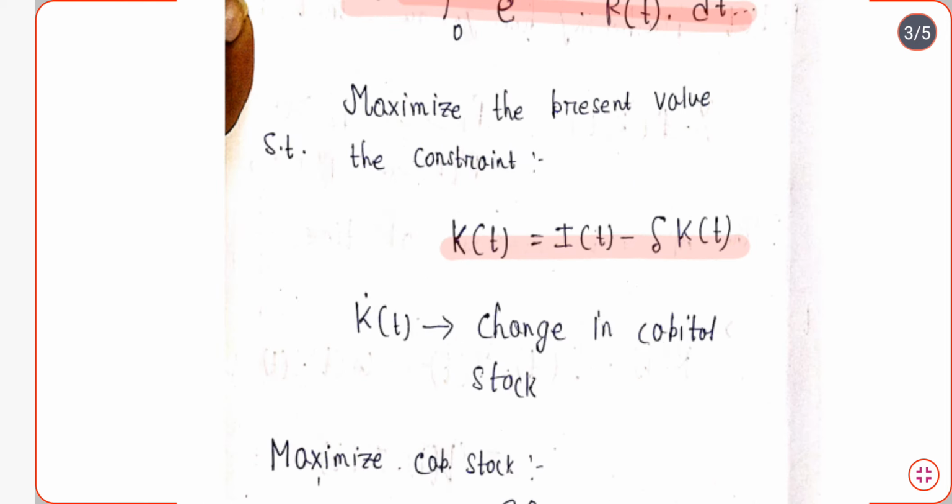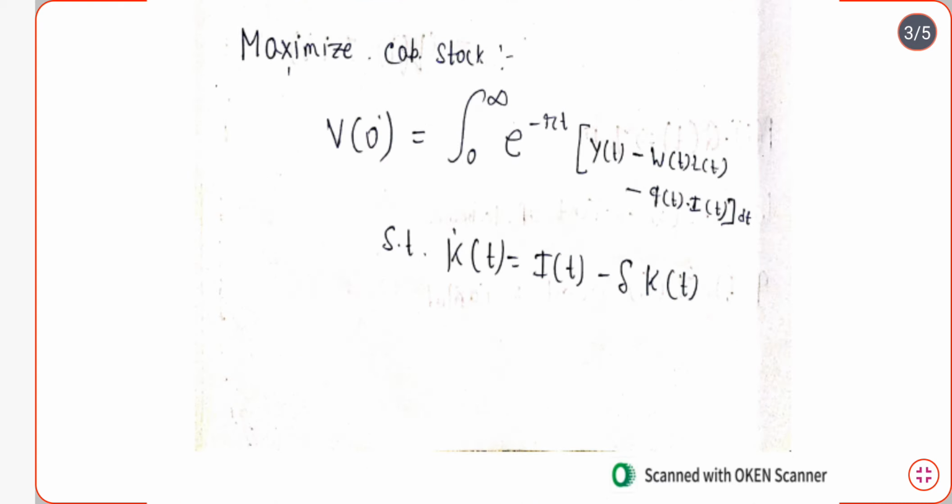Now K dot t is basically the change in capital stock, which is denoted as It minus delta into Kt.